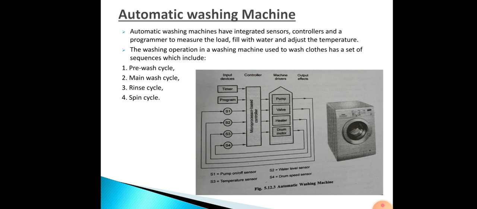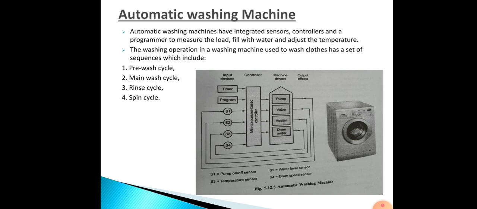The machine drives are pump, valve, heater and drum motor. Accordingly they are actuated and start working, and these machine drives give you the outputs. First, in the pre-wash cycle, an electrically operated valve opens and allows cold water into the drum. Clothes in the drum are given a starting wash with cold water. Then the water level is sensed, and by the signal from the controller the valve is switched off.